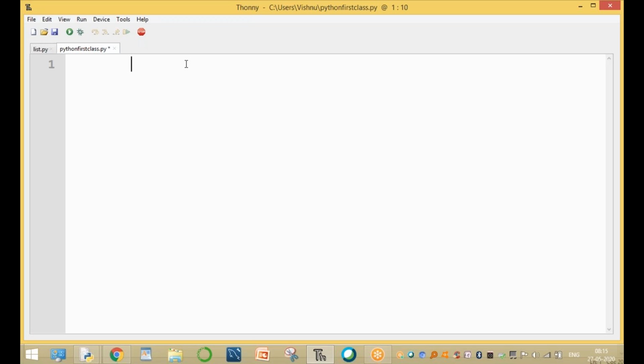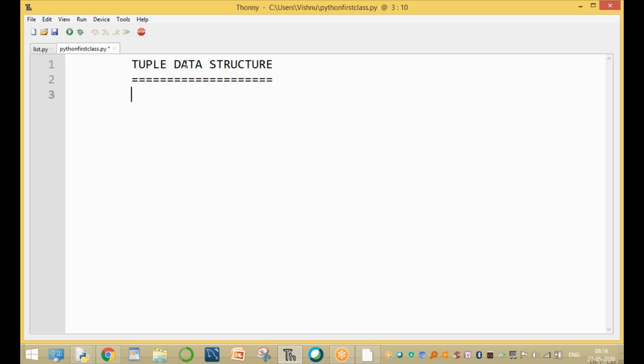Now, today's topic is: what is a tuple? Tuple is pronounced as "tuple" or "tuple", no problem, anyone. Tuple data structure. Sir, what is a tuple data structure? We already covered the list data structure. So, what is a tuple data structure?